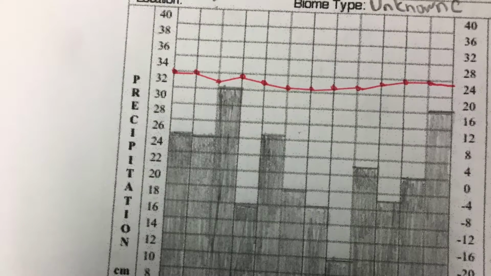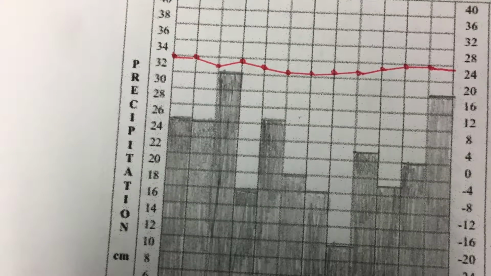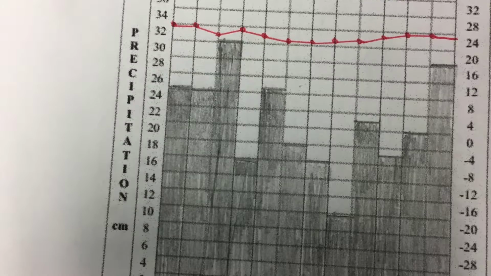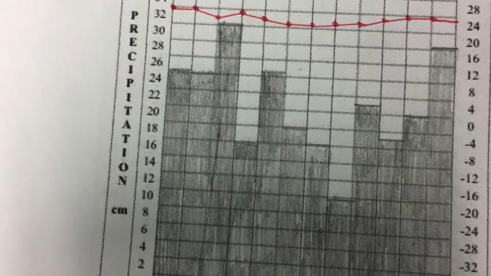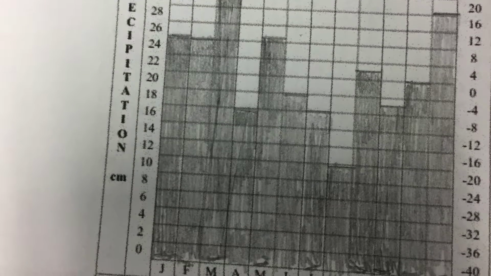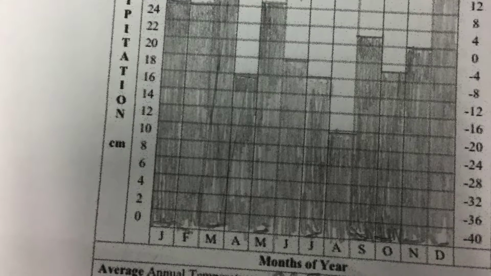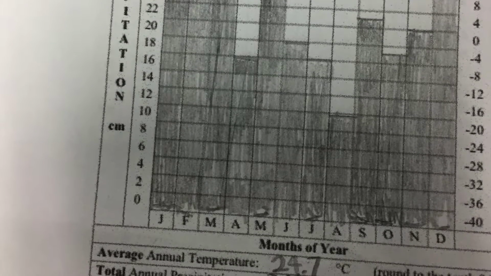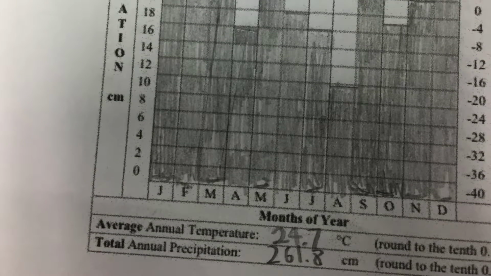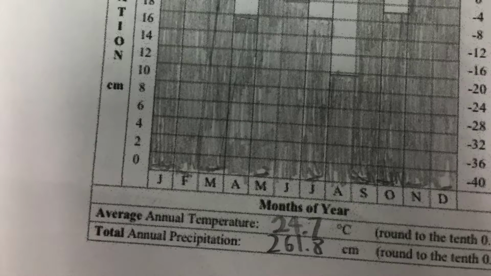The biome unknown C represents the tropical rainforest biome. Its temperature, like the given rainforest biome, stays the same throughout the year. Its precipitation is large compared to other biomes, but decreases a lot through the summer months. This biome could be located in South America. This climate can be used for sustaining all sorts of wildlife and trees. There's a lot of rainfall year-round, and the temperature remains the same. This means that animals do not have to move around too much because the environment is stable. However, you do not want to grow farms in rainforests because you'll have to cut down trees and wildlife.